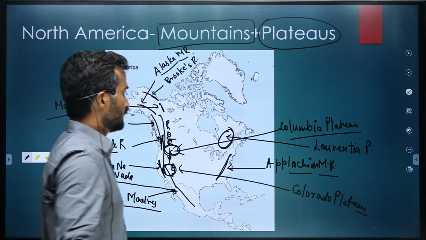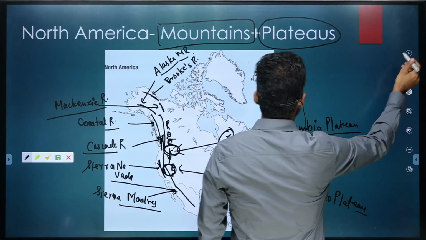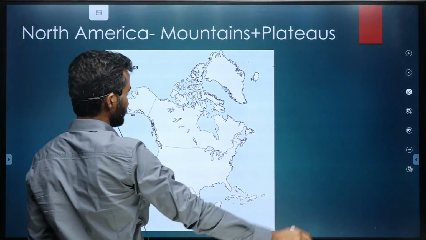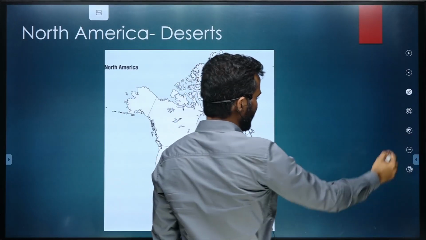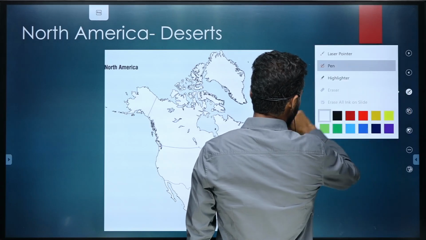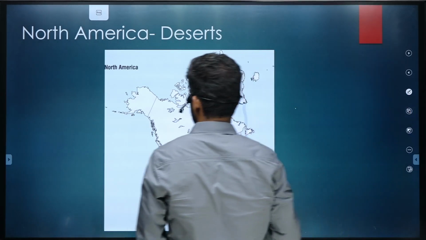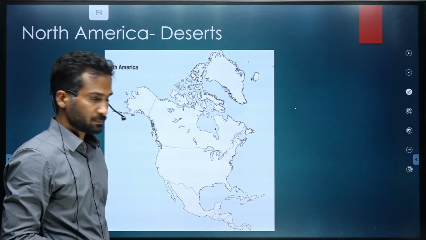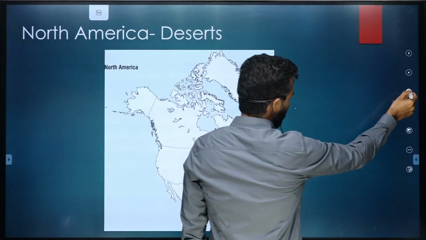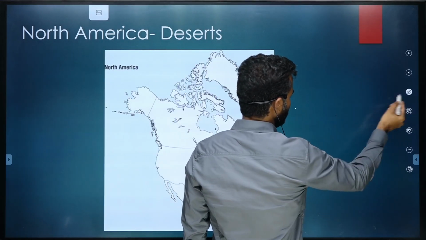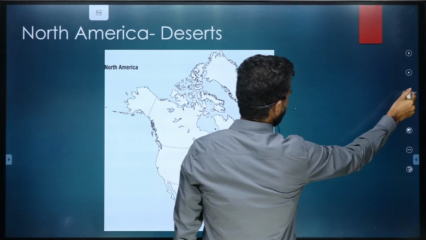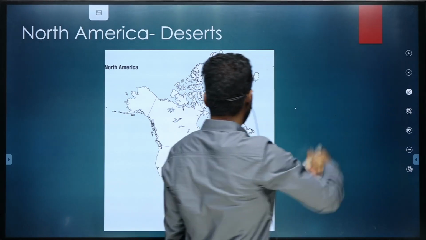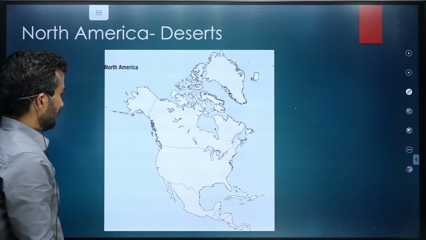Okay. Now, let us look at the deserts. Again, a very important area with respect to deserts. Maybe this color will work more brightly.